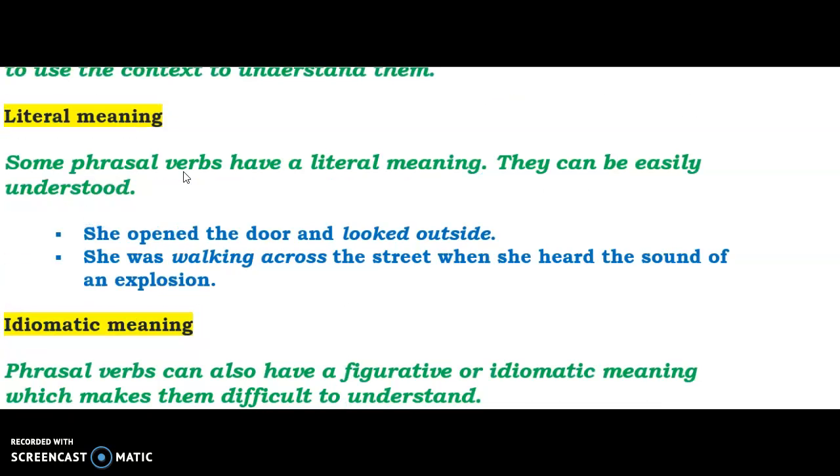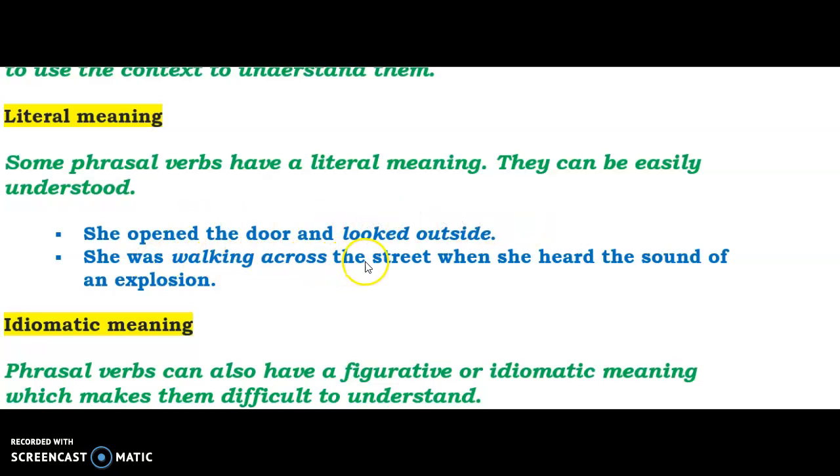Literal meaning is easy to understand because when you look at the phrasal verbs there, you will understand it from the physical demonstration of it. That means, for example, they are not very complicated. It's like here, she opened the door and looked outside. So looking outside is physically apparent, all right? That's visible. The meaning is visible. Look means seeing, and outside means the outside world. That means the location. So in this case, this combination of verb and adverb together, looked outside, is easily understandable, right?